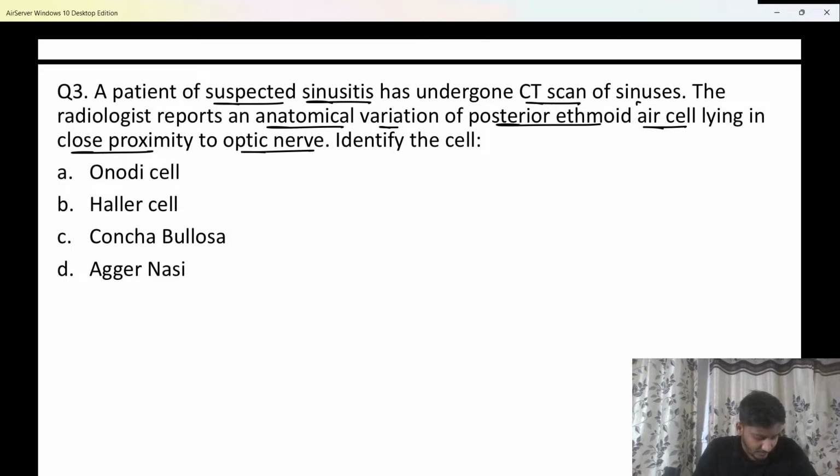Identify this cell over here. Very good. So we know, beta, here the ethmoidal air cell should be present within the ethmoid bone, but here the ethmoidal air cell is actually present outside the bone. That's the reason it is an ectopic ethmoidal air cell.